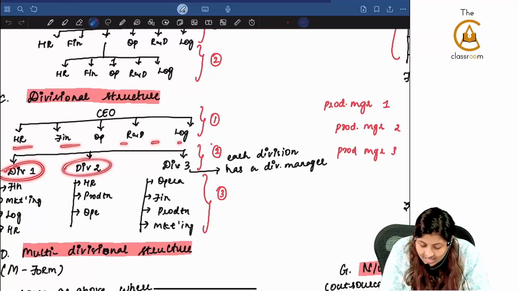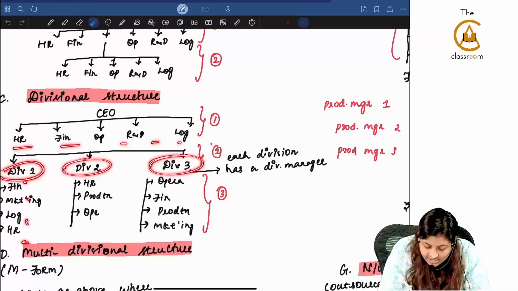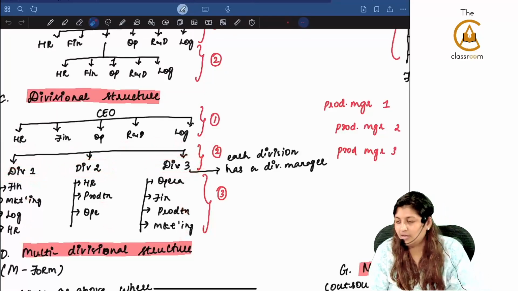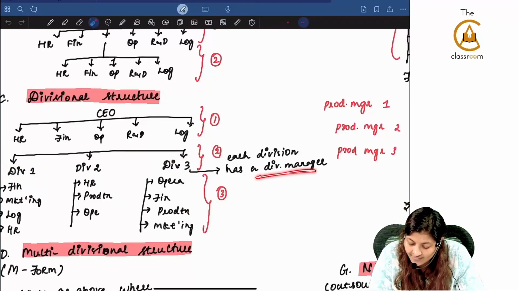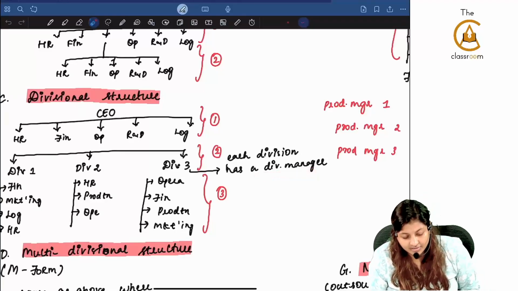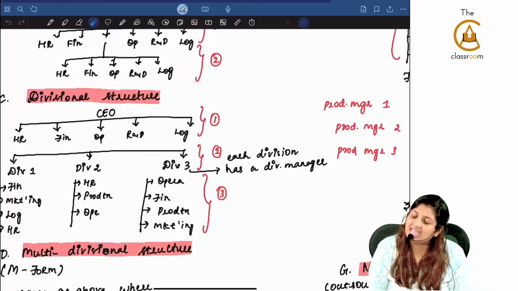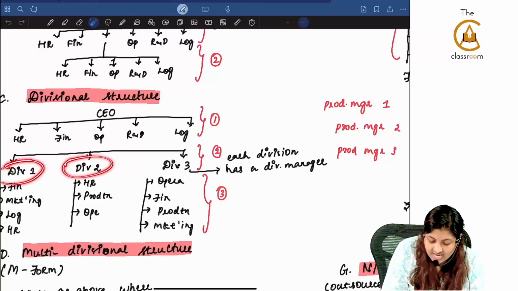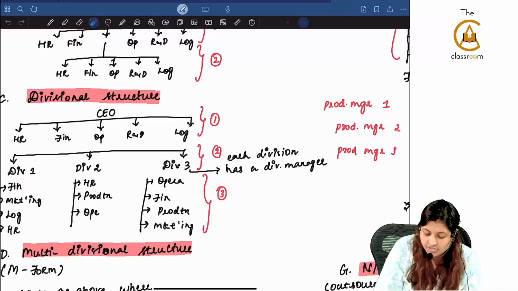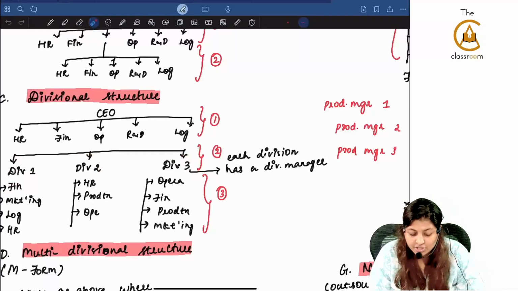Then under that there will be multiple divisions, and in each of the divisions there will again be functions. So each division is going to have a divisional manager here. What example did we see for this? ICA, how they are having SIRC, NIRC, CARC, all that is different divisions, where each of the divisions is going to have multiple functions under them.